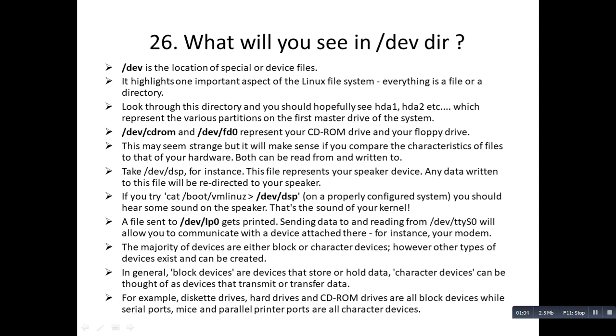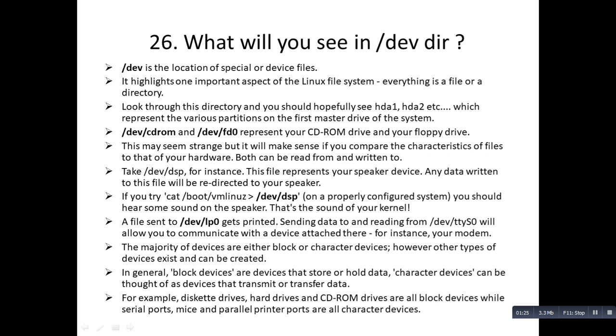So when you're asked about the /dev directory, what will you say? The answer is /dev is the location of special or device files. It highlights one important aspect of the Linux file system, and that is everything is a file or a directory.